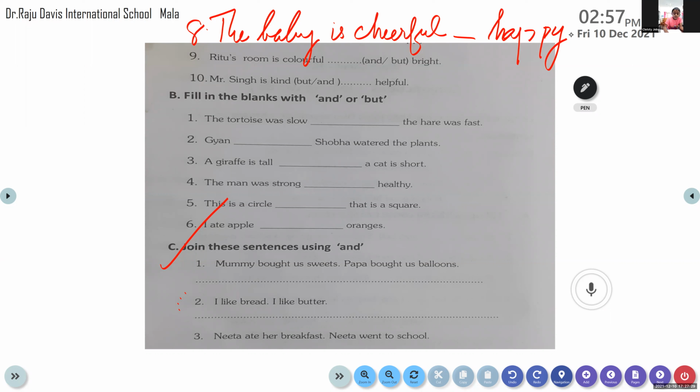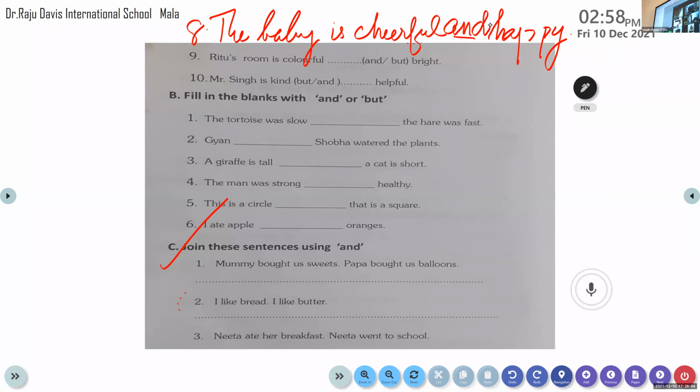Happy. So we are talking about the baby. Baby is cheerful. But how come? Both, cheerful and happy, mean the same. So what do we have to write there? Is it and or but? No, it is and. Here it is a synonym. We are talking about the baby, so baby is cheerful and happy.